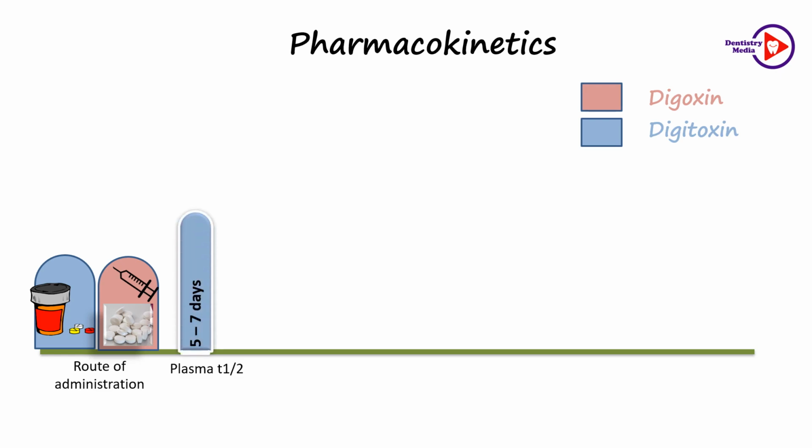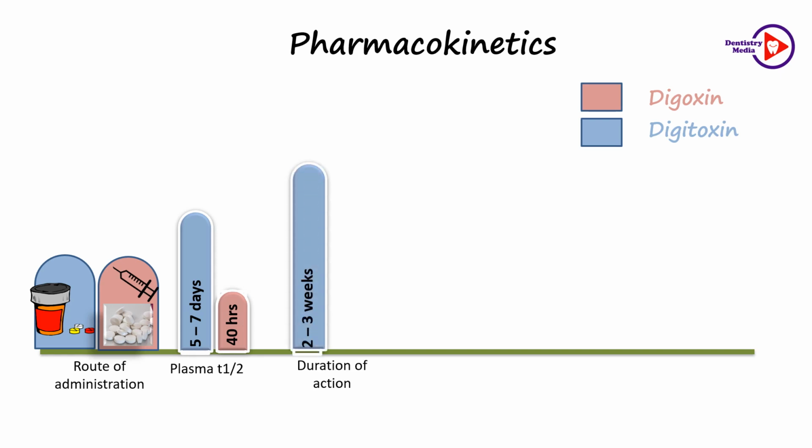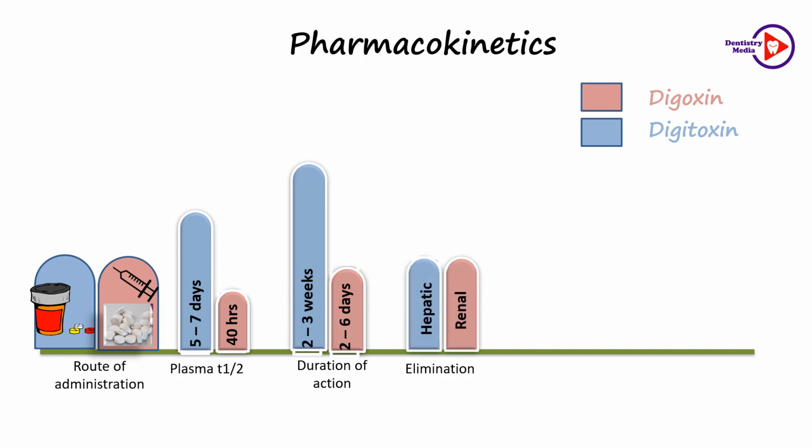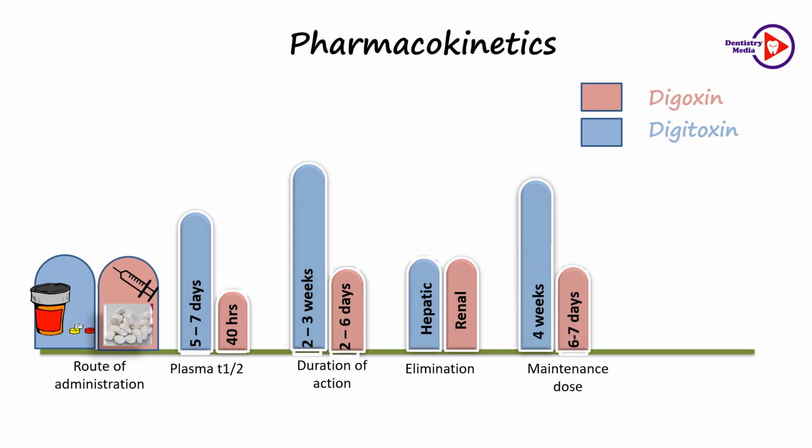The plasma half-life of digitoxin is 5 to 7 days and it is 40 hours for digoxin. The duration of action of digitoxin lasts for 2 to 3 weeks and it is 2 to 6 days for digoxin. The method of elimination for digitoxin is through hepatic metabolism, and through renal excretion by glomerular filtration for digoxin. For the maintenance dose, if you see these cardiac glycosides, they are cumulative drugs. Therefore, they take approximately 4 weeks with respect to digitoxin to maintain a steady level for therapeutic effect, whereas it takes only 6 to 7 days for digoxin.